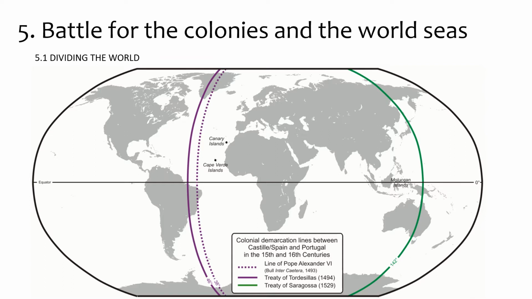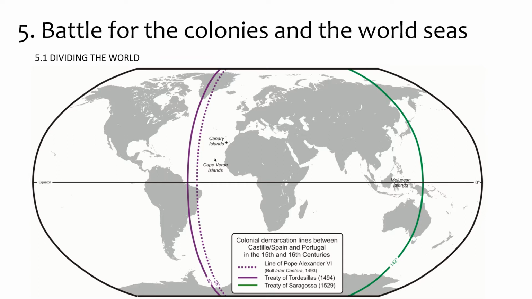First, the Treaty of Tordesillas, which you can see in purple on your map. But of course, when you divide the world in two, it's a globe. That doesn't really work out. So there comes a second line, the green one, the Treaty of Saragossa.